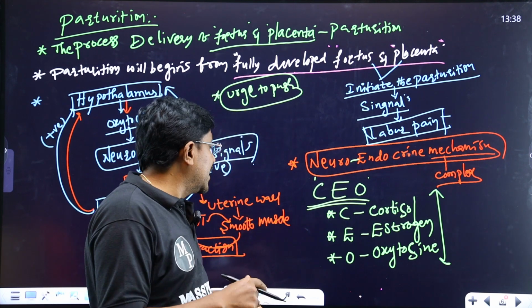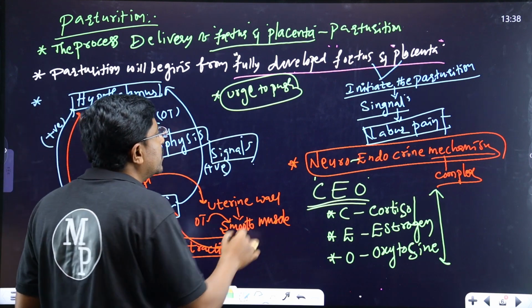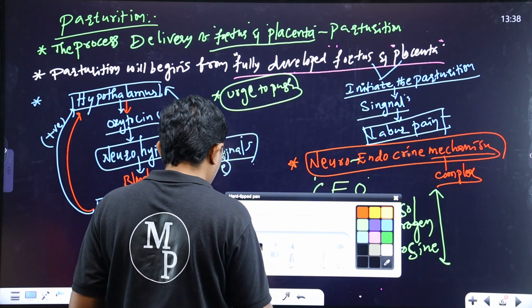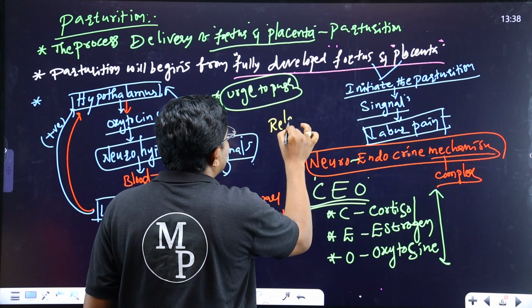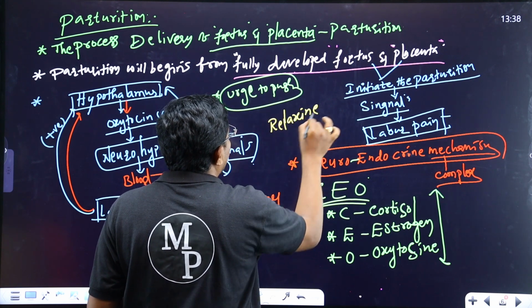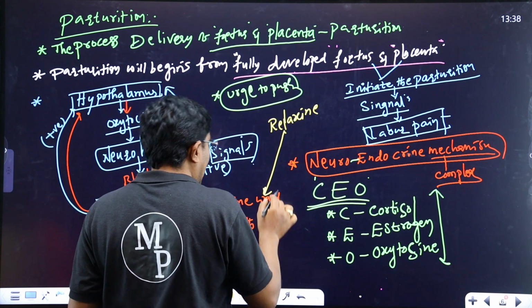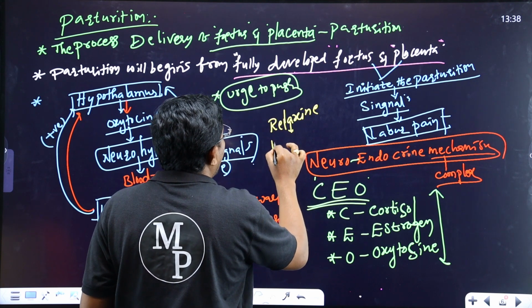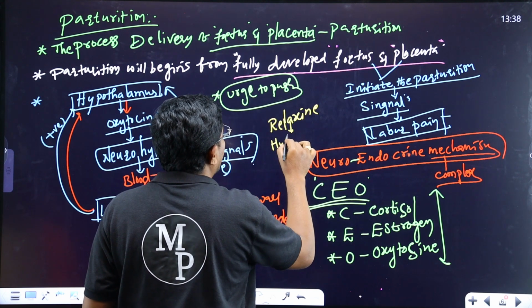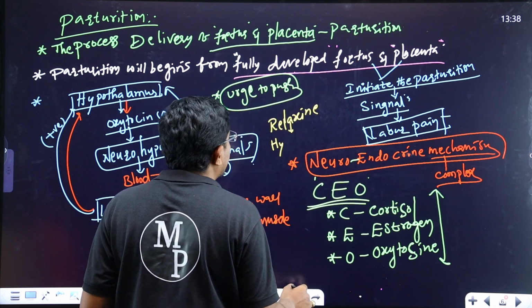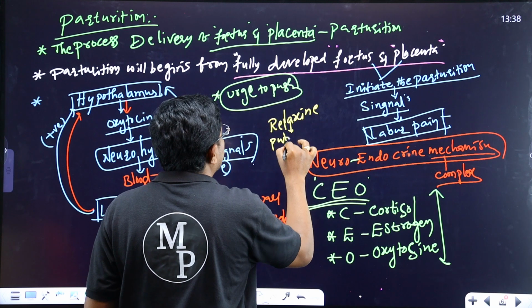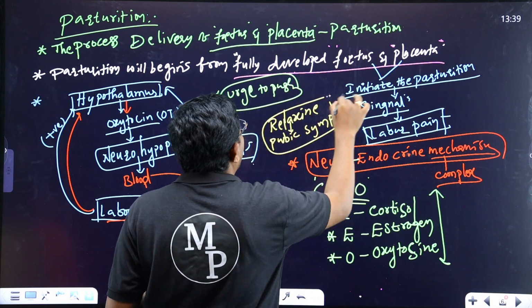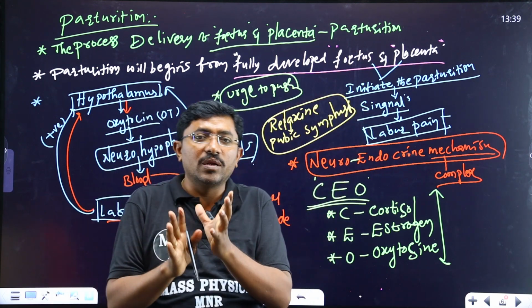Simultaneously, the relaxin hormone acts, not on the uterine wall, but on the pubic symphysis muscles. The pubic symphysis muscles are relaxed, thereby the birth canal size will be increased.